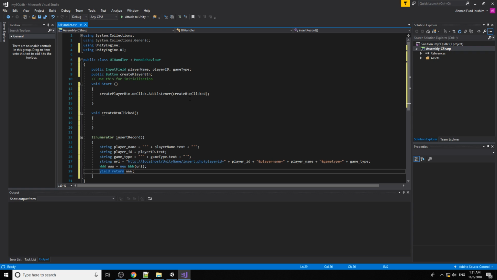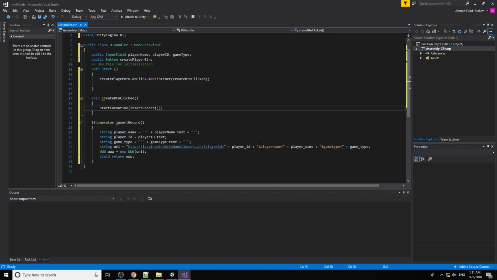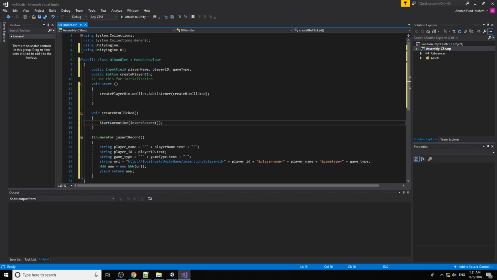So once you click the button, we call this coroutine. So start coroutine here, and then call this coroutine function. Basically it's very simple. You just click the button, the button calls this one, and all of the information is taken from this input field.